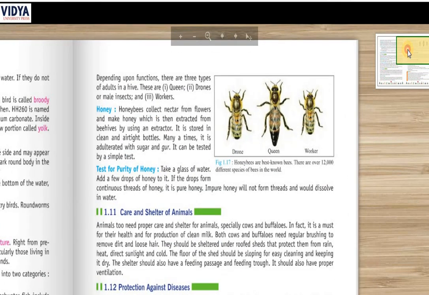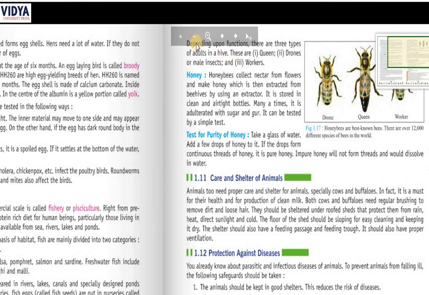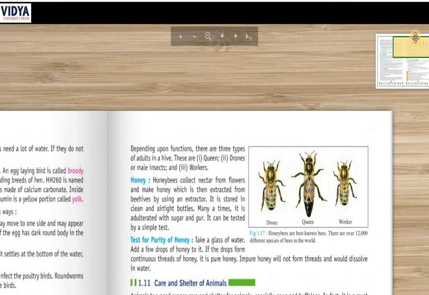Now move to the next page. Depending upon function, there are three types of adults in a hive. These are first queen, second drones or male insects, and third workers. And here is the image of all three types. First drone, second queen and third worker.